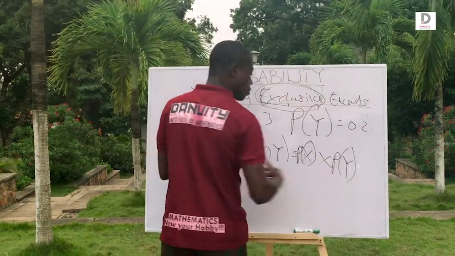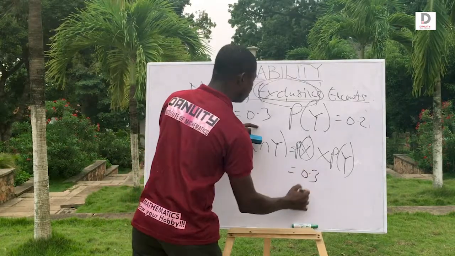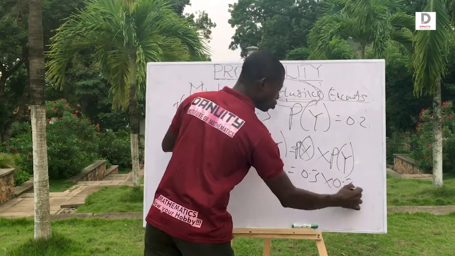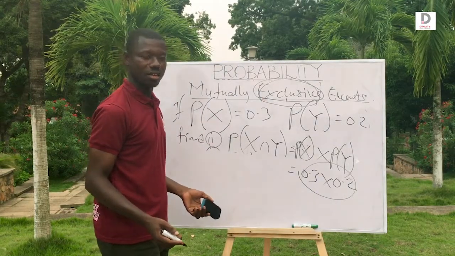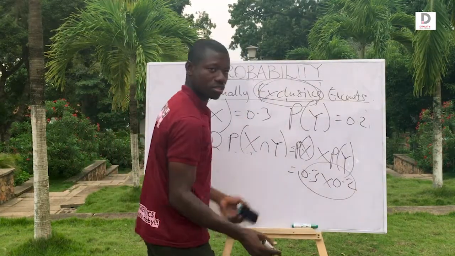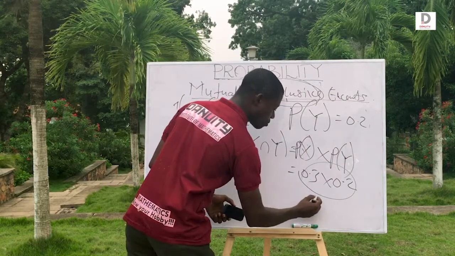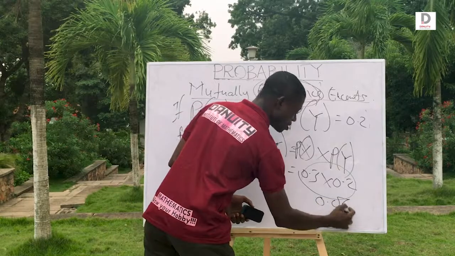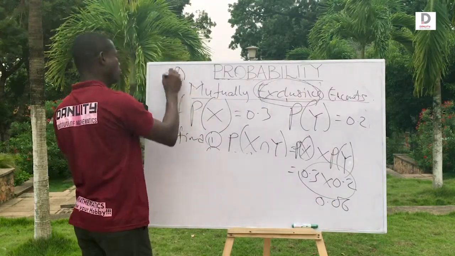So intersection is multiplication. So we got 0.3 times 0.2. Multiply it. That will be your answer. 3 times 2 will give 6. How many decimal places? 2 decimal places. So you get 0.06, because if you have 6 and 2 decimal places, you move 1, 2.